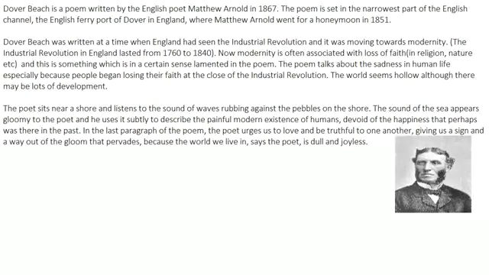So this poem is set in the English ferry port of Dover in England. Okay, so where this poem is set is a place located on the English shore, and this place is known as Dover. This is the place where Matthew Arnold went for a honeymoon with his wife, of course, in 1851. So almost 16 years before this poem was written, Matthew Arnold had gone for a honeymoon to this place. Many critics believe this poem is inspired by that honeymoon.